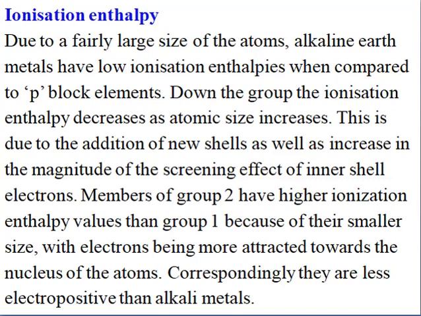So the members of group 2 have a higher ionization enthalpy than the first group because of their smaller size. When the size becomes smaller, the attraction between the nucleus and the electron in the outermost orbit will be comparatively more. So corresponding to the alkali metals, they are less electropositive. And also